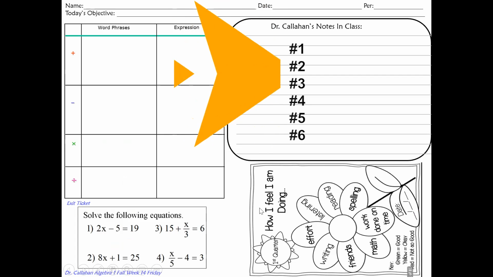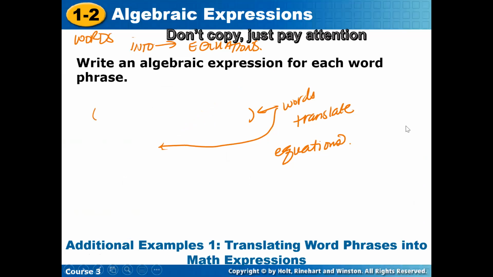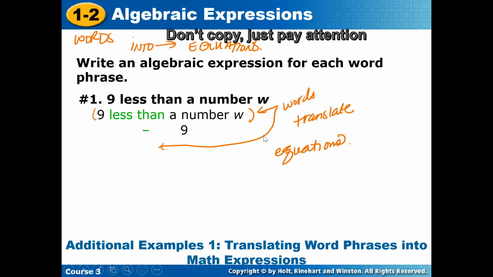So here we go. Go over to that side. I want you to number 1 to 6 on your paper. We're going to go over some algebraic expressions. Number 1, 9 less than a number w. I want you to write this as an expression. How would you write 9 less than a number w? w minus 9 is how you will write it, from words to equations.